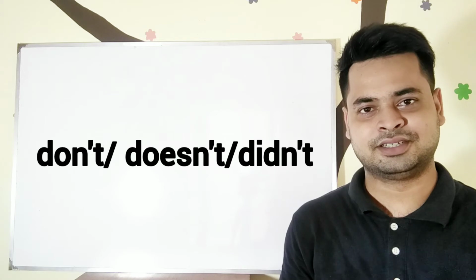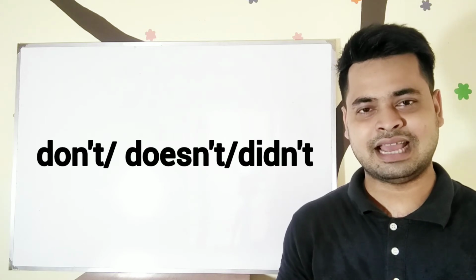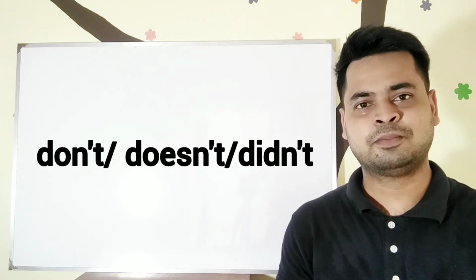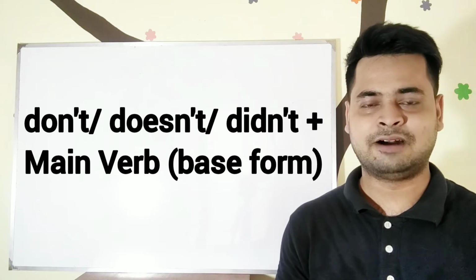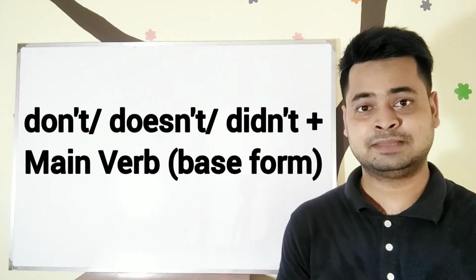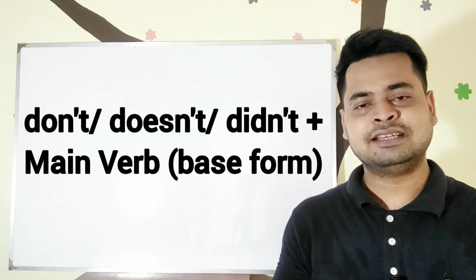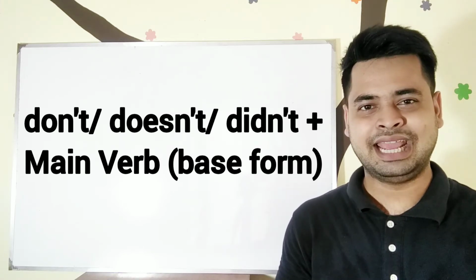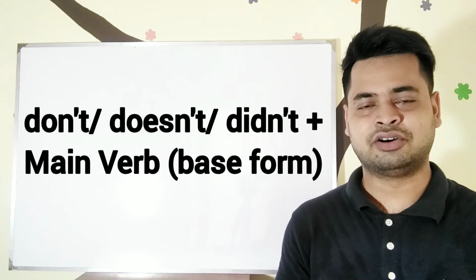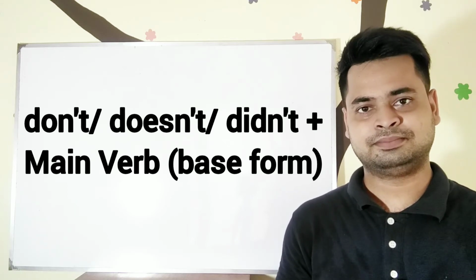Some negative verbs are don't, doesn't, and didn't. And we have to place the base form of the main verb after these kinds of verbs, especially these three. And the base form of the main verb does not include s or es or ed with the verb.